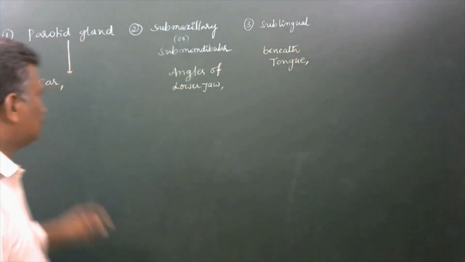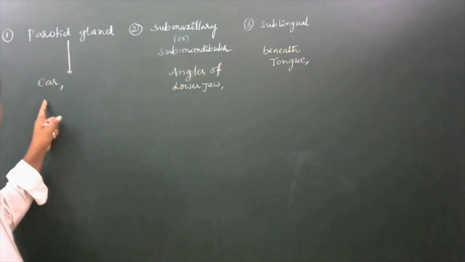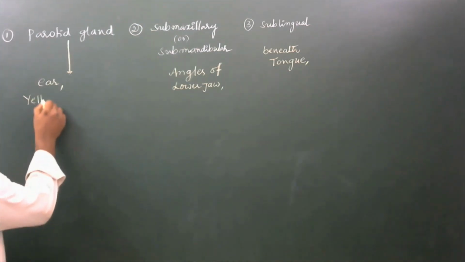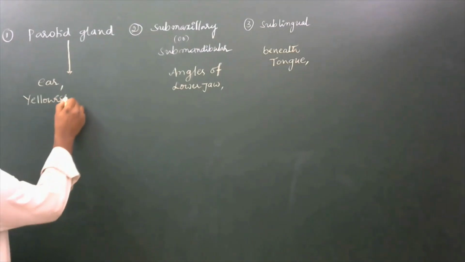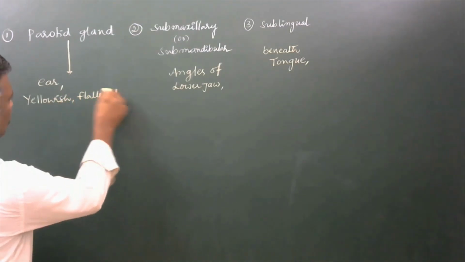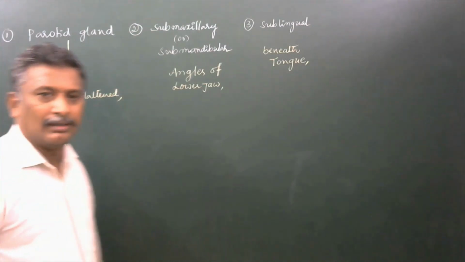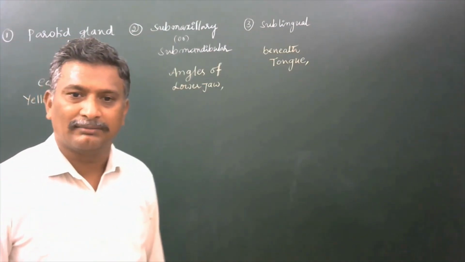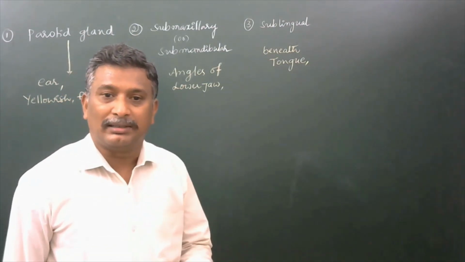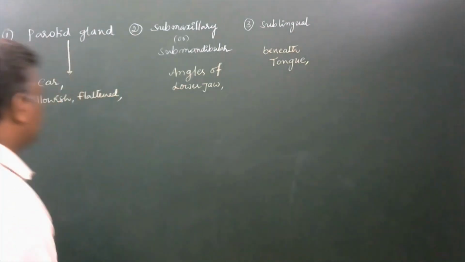Okay, this is a yellowish, flattened gland. Predominantly it is a serous gland.